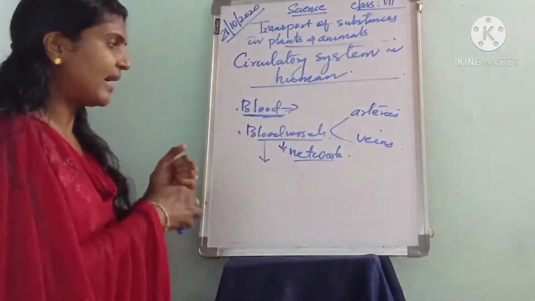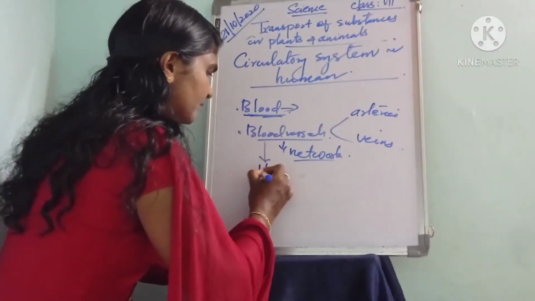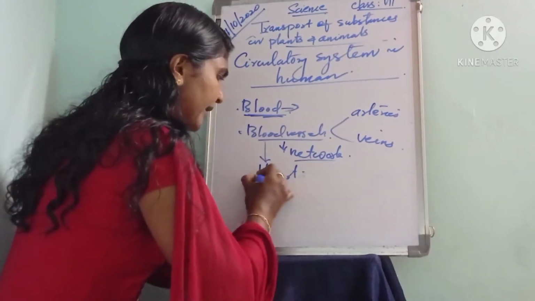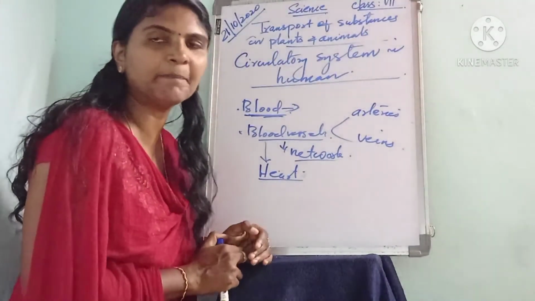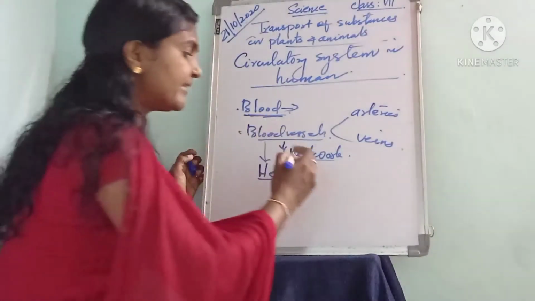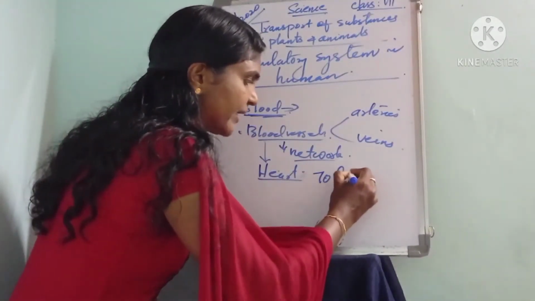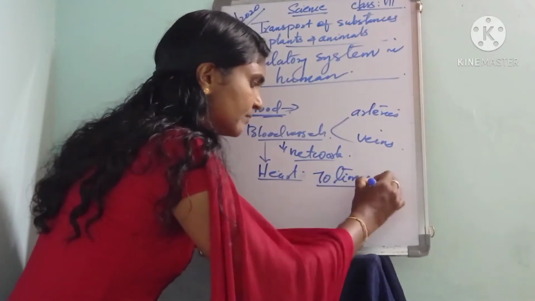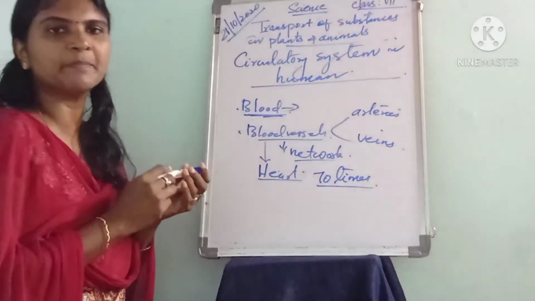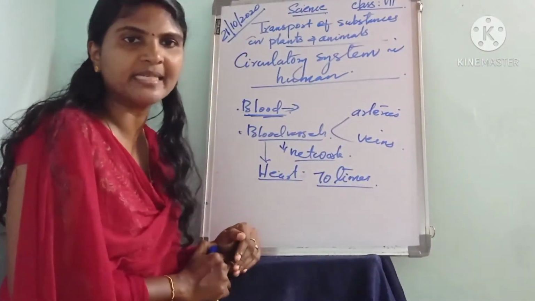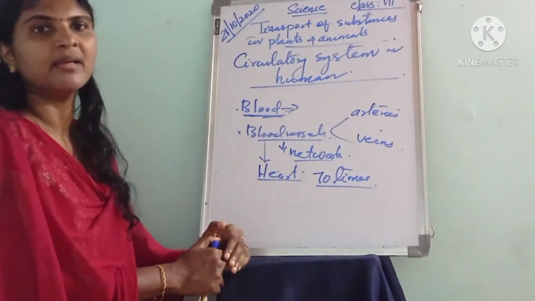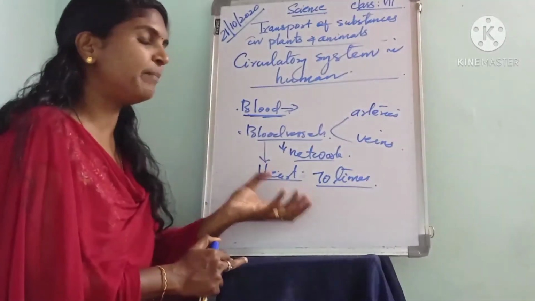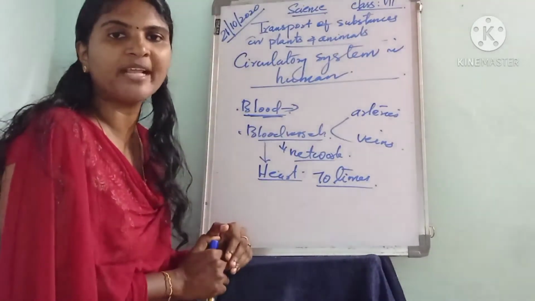Next about heart. Next part of circulatory system is actually heart. You know, heart pumps blood nearly 70 times in a minute. Actually, it is an involuntary action. The pumping of blood by the heart is an involuntary action.